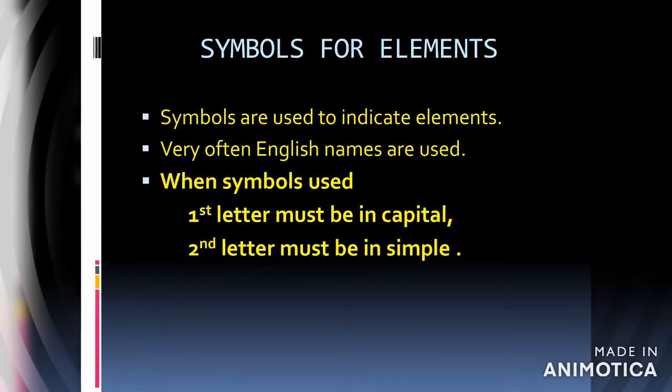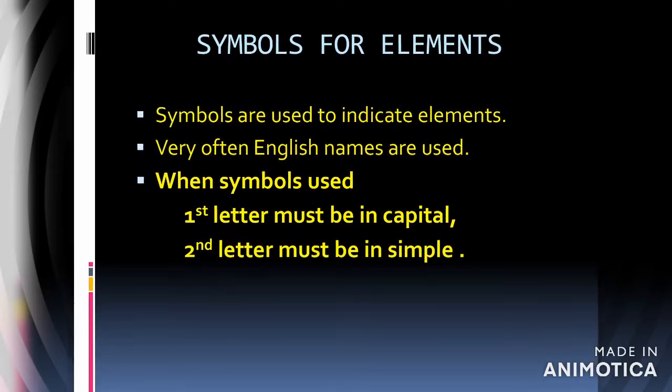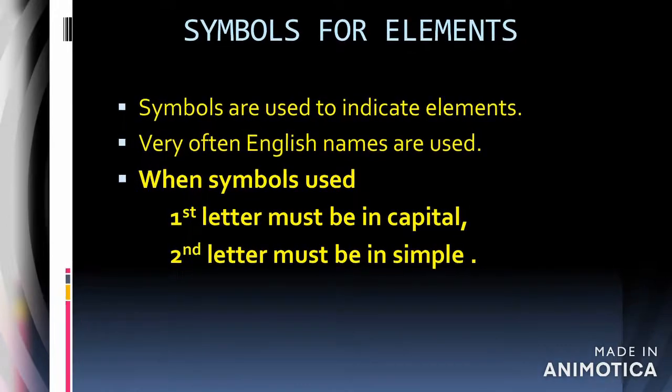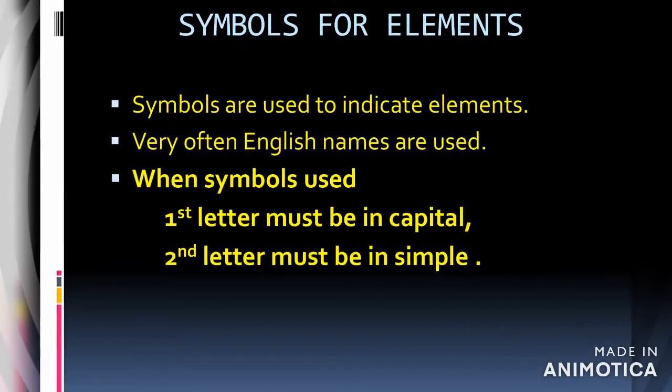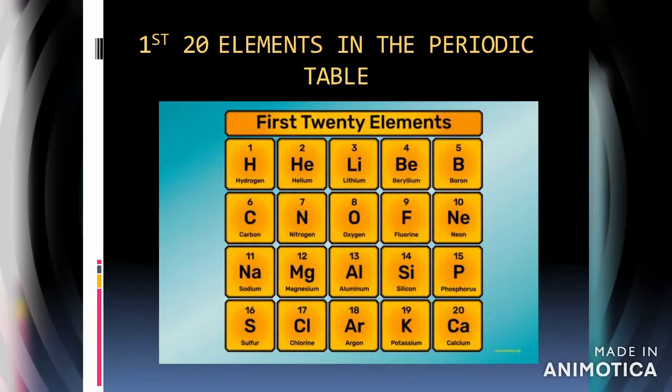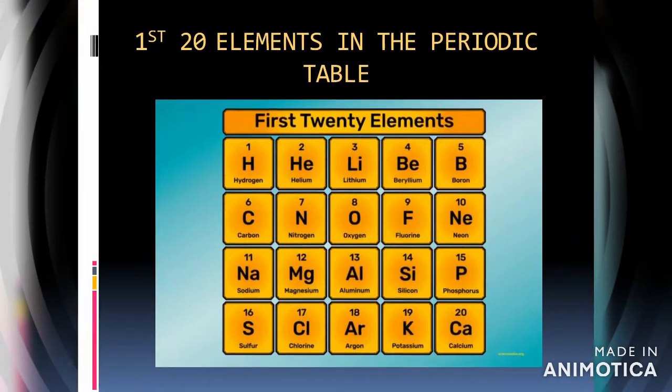Symbols are used to indicate elements. Very often English names are used. When symbols are used, the first letter should be a capital and the second letter should be simple. These are the first 20 elements in the periodic table.